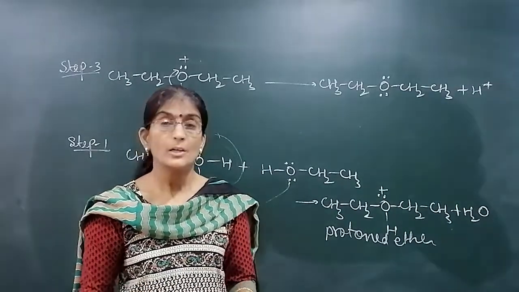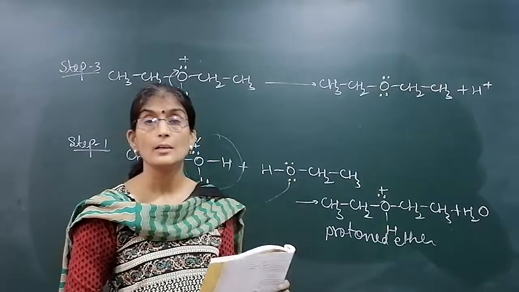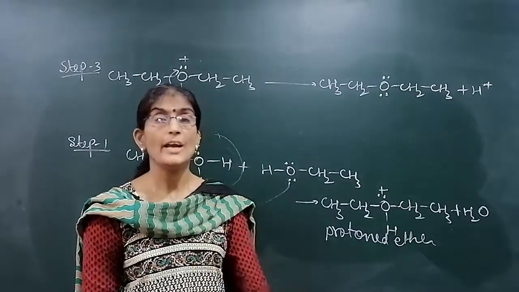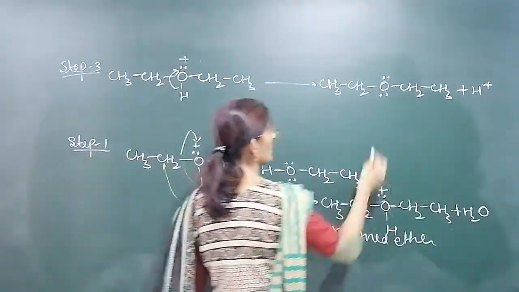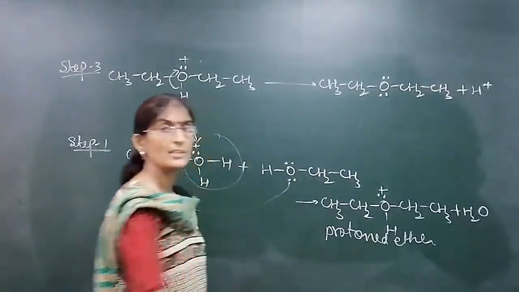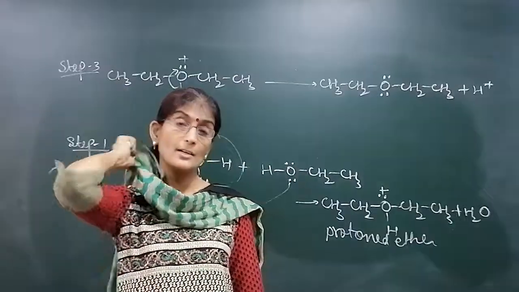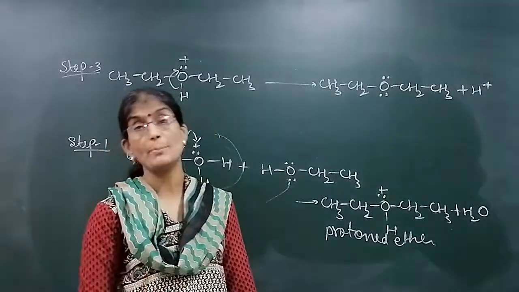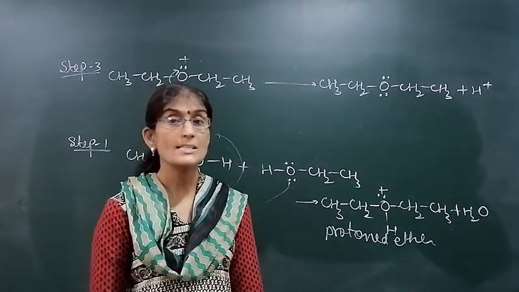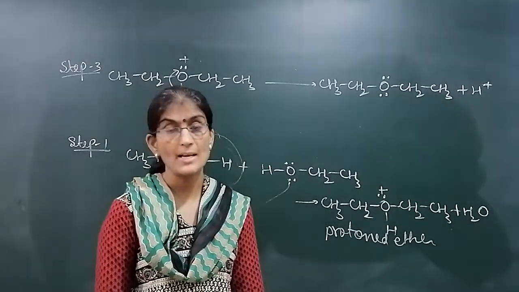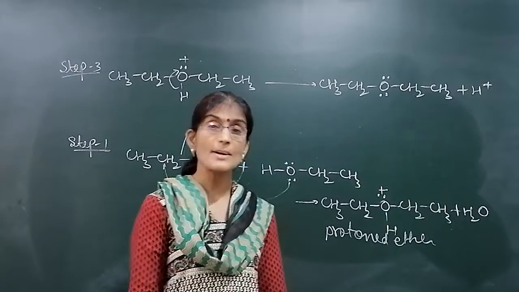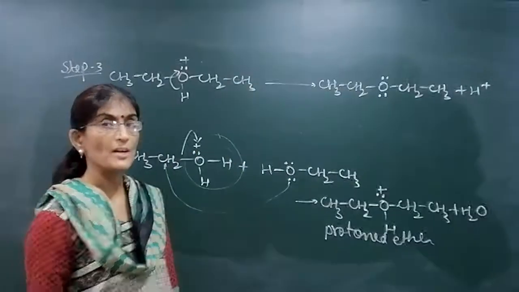Clear? Now, this method has some limitations. We can prepare simple ethers only, like diethyl ether, dibutyl ether. Unsymmetrical ether cannot be prepared by this method because for unsymmetrical ether we have to take two different types of alcohol.